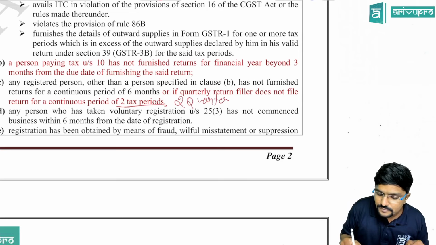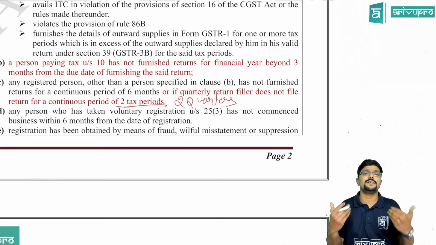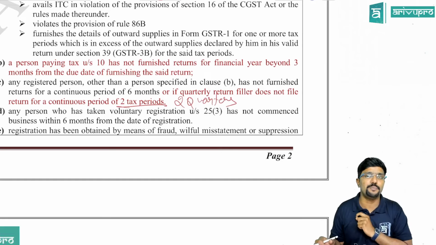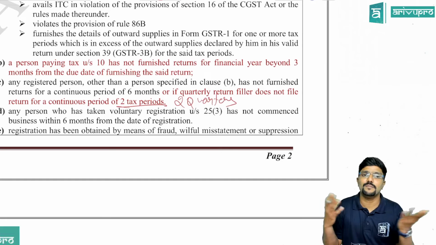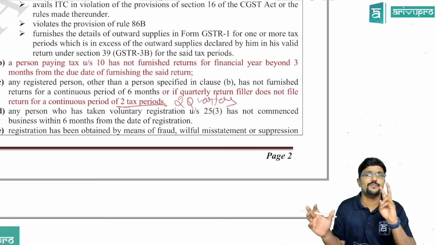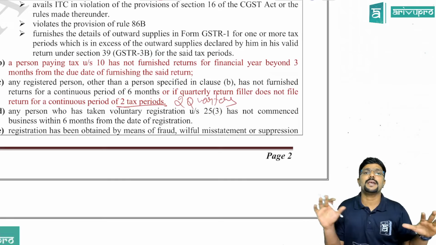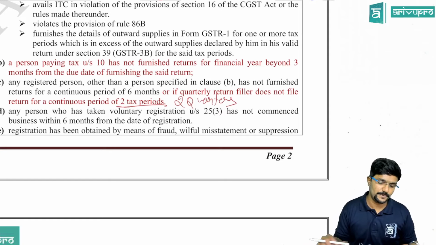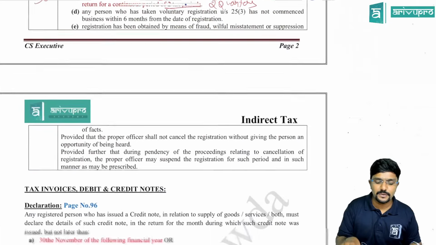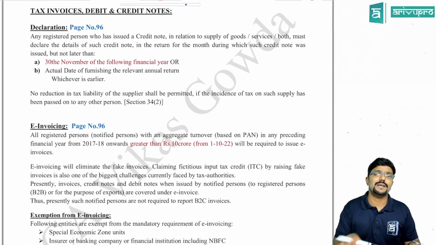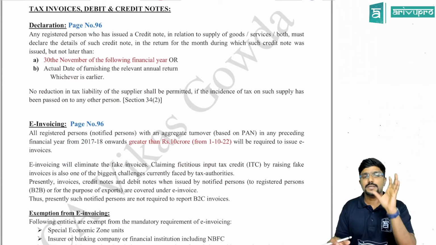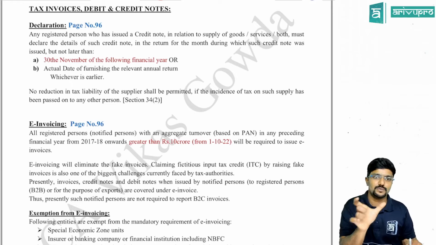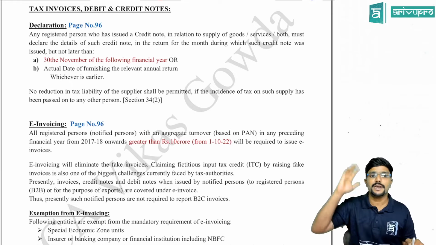If I am following the QRMP scheme where I am filing returns quarterly and paying tax monthly, then if I have not filed the returns, either GSTR 1 or 3B, any one, for 2 continuous quarters, my registration can be cancelled by the proper officer by issuing a show cause notice. So these are the changes with respect to section 29 subsection 2, guys. All other things remain the same, and only the changed part I have taken here, highlighted in red color. So whatever I have highlighted in red color is the change, not the entire content.